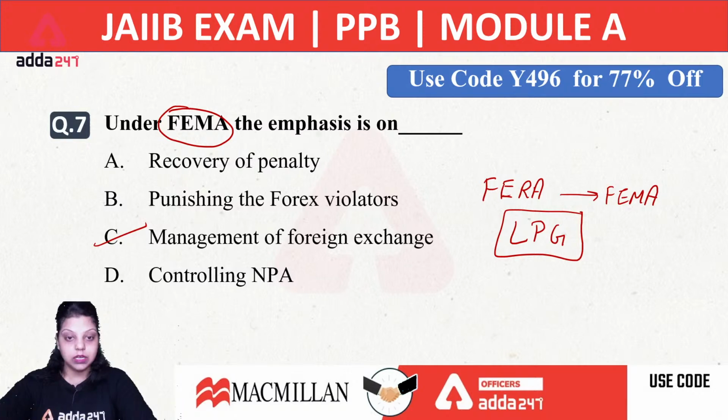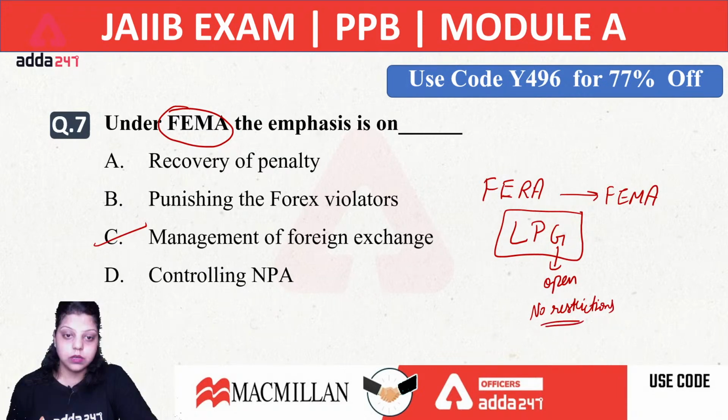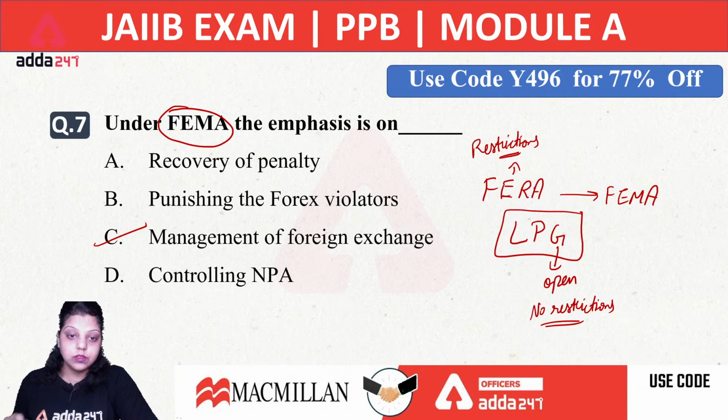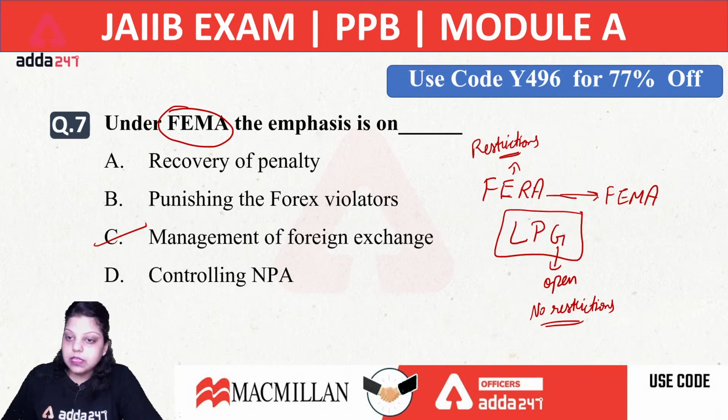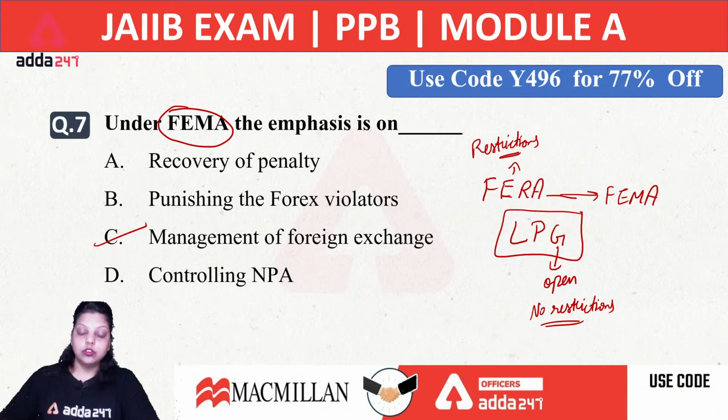So when we allowed the Indian economy to become an open economy with no restrictions on foreign trade, the FERA Act was not in line with this globalization form because it provided certain restrictions on foreign exchange conversion. That's why we replaced FERA with FEMA, in which we only manage the foreign exchange. Whatever foreign exchange is coming to or going from the country, we will manage it. There will be no restrictions on the exchange of foreign currencies. So the right answer for the 7th question is C.